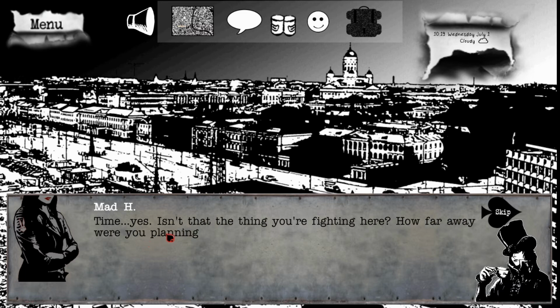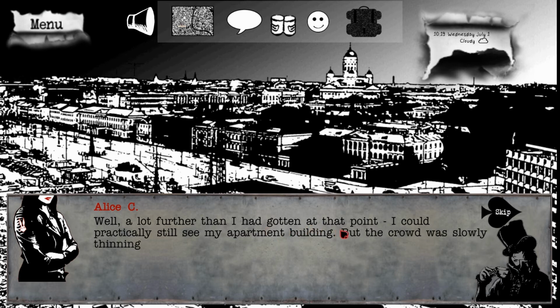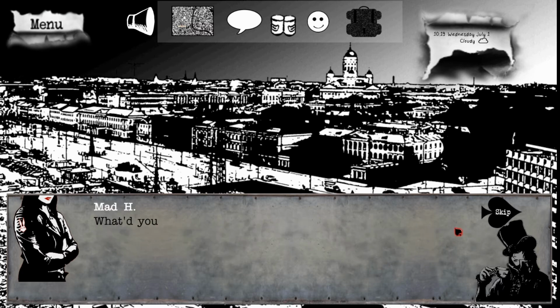Yes. How far away were you planning on getting? Well, a lot further than I had gotten at that point. I could practically still see my apartment building, but the crowd was slowly thinning at least, and I actually saw a vehicle in motion, an ambulance weaving in between stalled cars with its siren blaring.